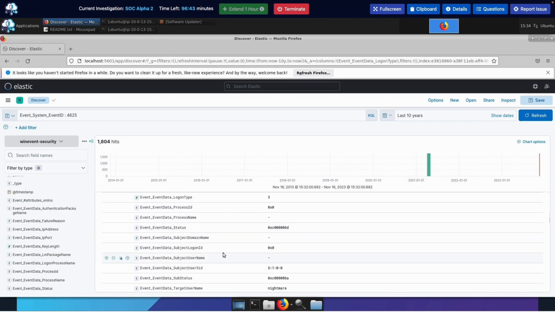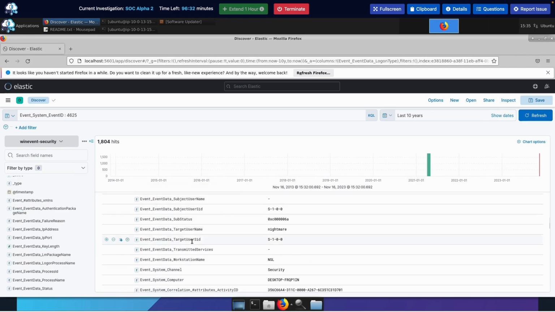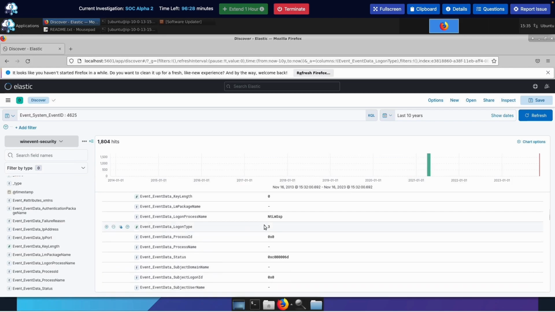I'm not seeing it. I must have skipped it. Oh, wait, hold on. Logon type name. So we got 3 for the logon type.